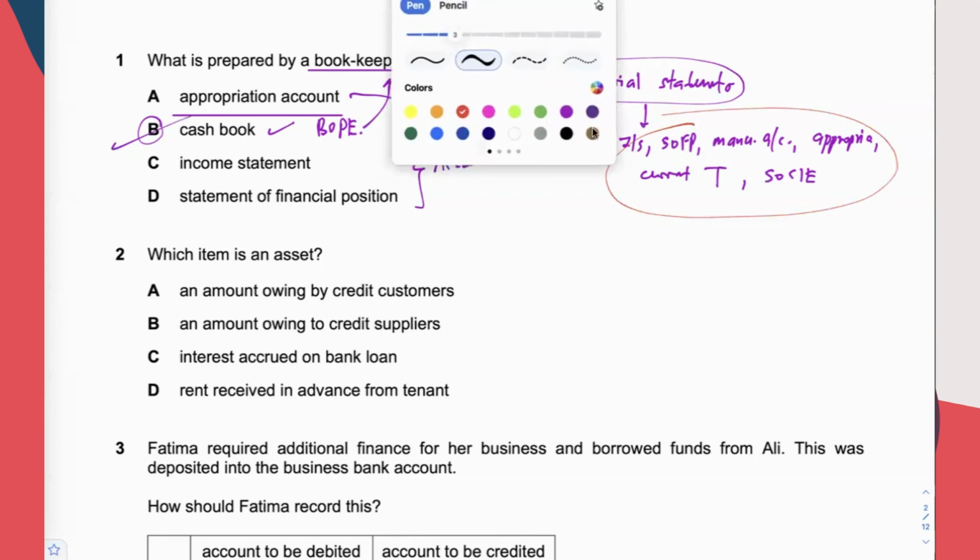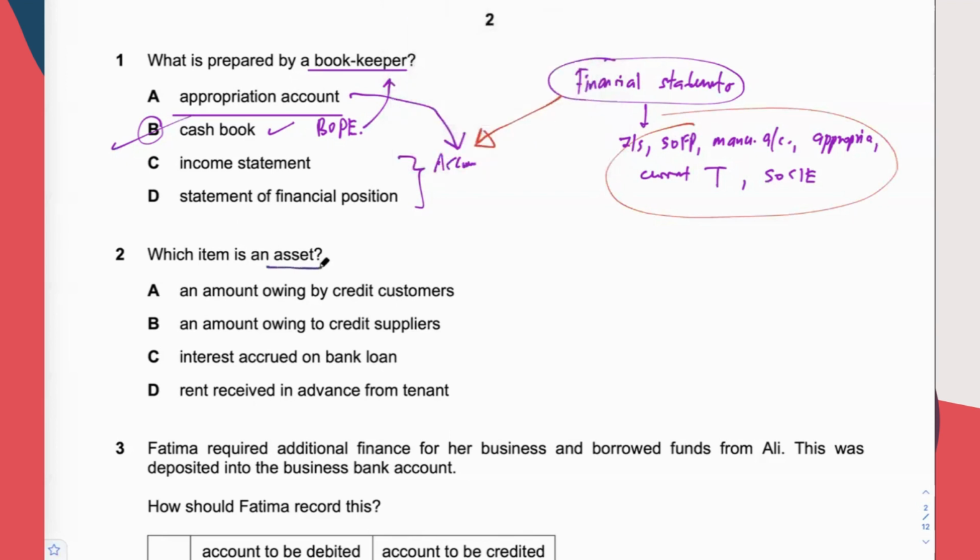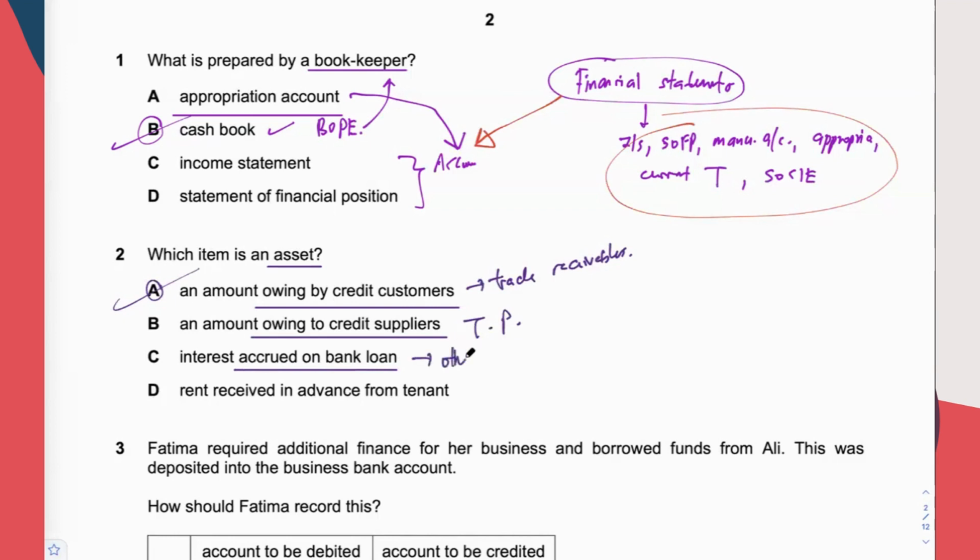Okay, second question. What item is an asset? Amount owing by credit customer? Yes, this is. Because this is talking about trade receivables. Amount owing to credit supplier? Trade payable. Interest accrued on bank loan is a current liability. We call this other payable. Okay, this is from the topic of accrual and prepayment. Rent received in advance from tenant, also other payable. Okay, so answer is A, because the rest are liability.